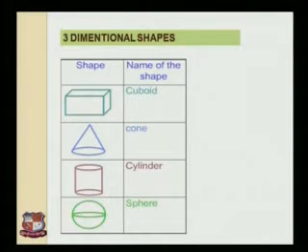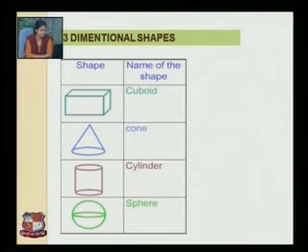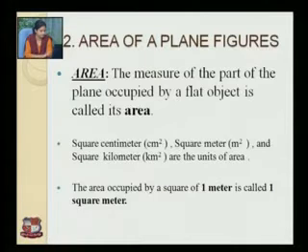Three-dimensional shapes: first is a cuboid. A cuboid has length, height, and breadth, and therefore this is called a three-dimensional shape. In the same way, other shapes also have three measurements, and therefore these shapes are called three-dimensional shapes.